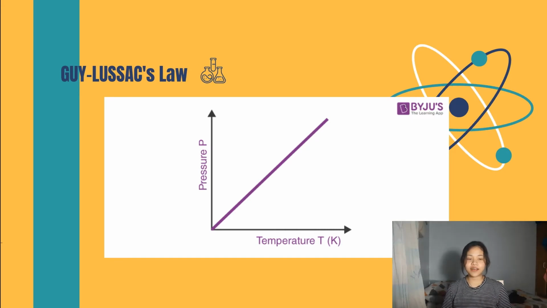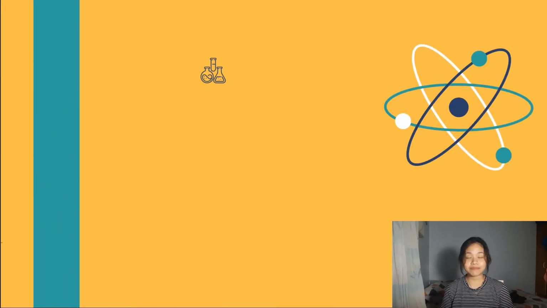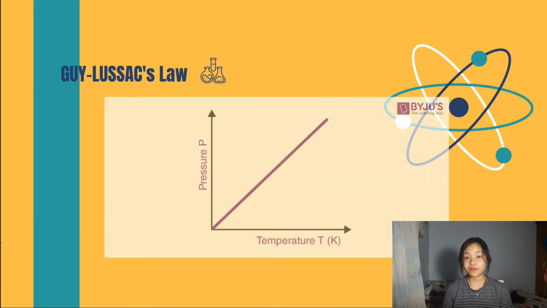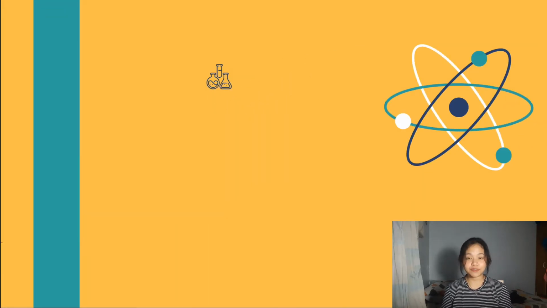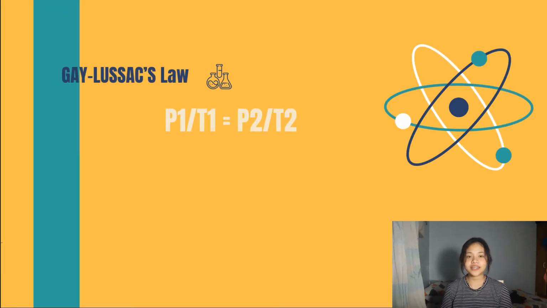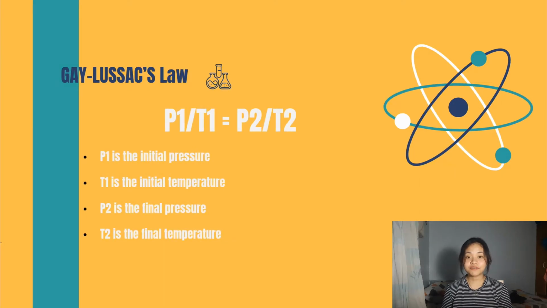This graph shows how Gay-Lussac's law works. When the pressure goes up, the temperature goes up. Gay-Lussac's law can be explained mathematically as P1/T1 = P2/T2, where P1 is the initial pressure, T1 is the initial temperature, P2 is the final pressure, and T2 is the final temperature.